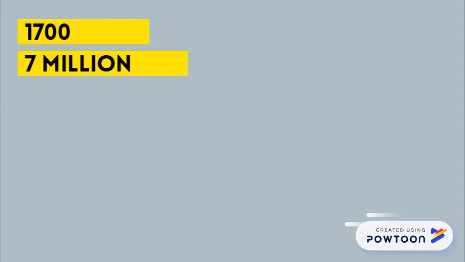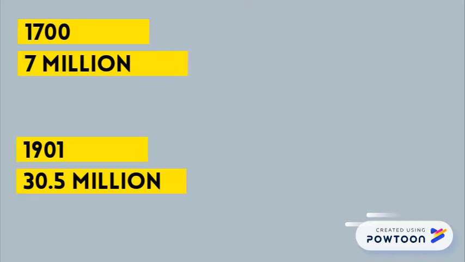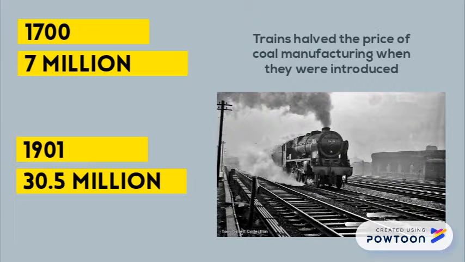The Industrial Revolution allowed Britain to go from 7 million in 1700 to an impressive 30.5 million in 1901. The inventions of the revolution also allowed everyday life to be easier. For example, the improvement of railways, which made it easier to transport raw material over long distances.